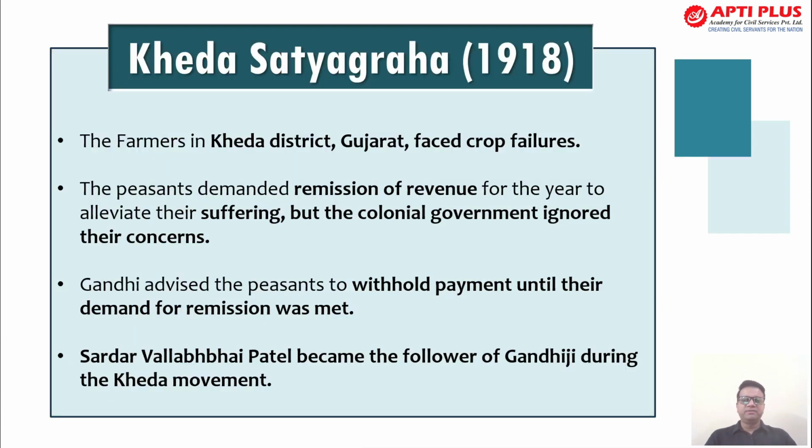Now the Kheda Satyagraha. The farmers of Kheda in Gujarat faced crop failure and demanded remission of revenue for a year, which would compensate for their suffering, but the colonial government ignored their concern and forced them to make the payment. Gandhiji came into the picture and advised the peasants to withhold payment until their demand for remission was met. He categorically said that you have to protest until the remission is actually given.